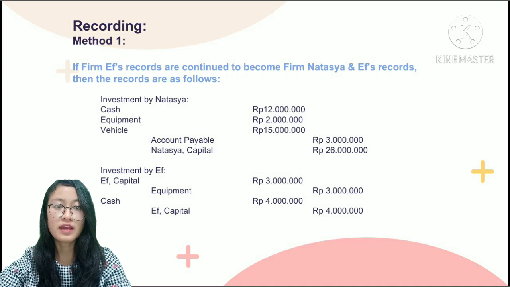For investment by F capital 3 million rupiah and equipment 3 million rupiah in credit. Cash in debit 4 million rupiah and F capital in debit 4 million rupiah.